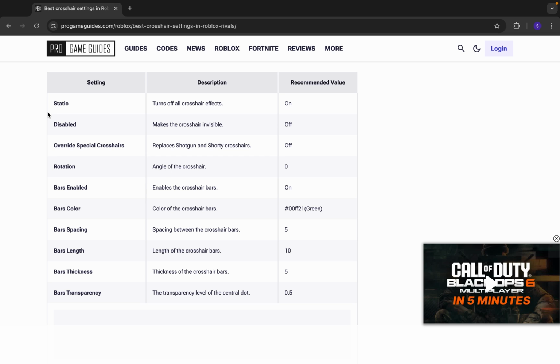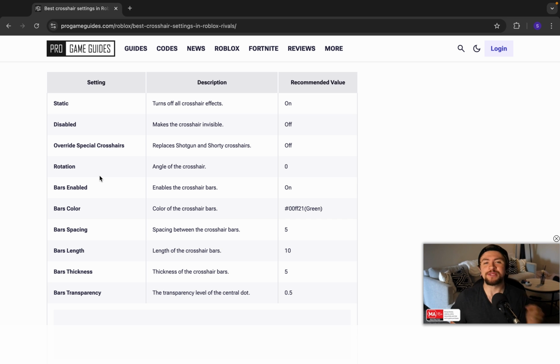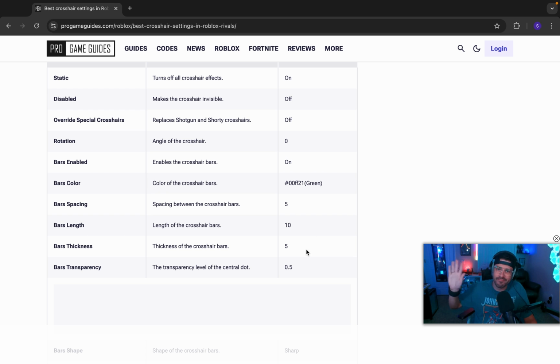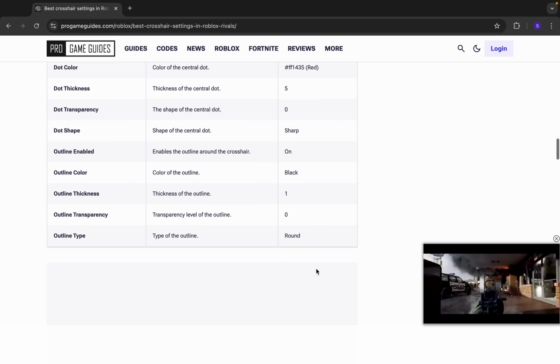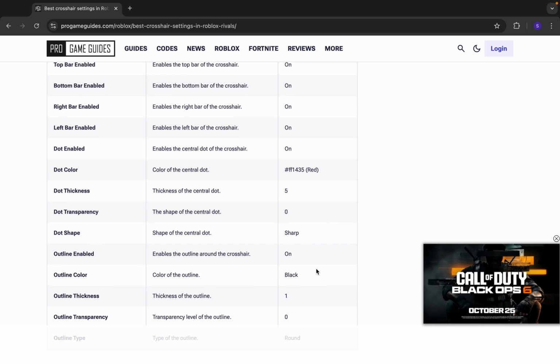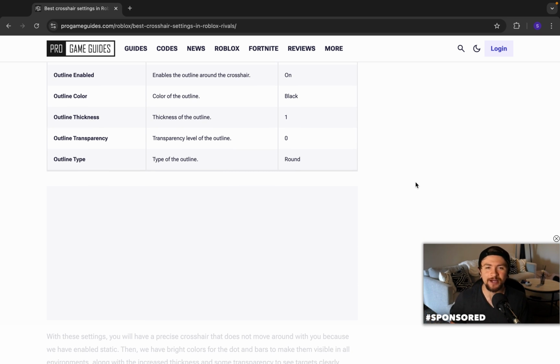So for example, you got the static, you got the disabled, you got the rotation, you got the bar spacing, bar length, etc. So yeah, just take a look at this guide and you can check all the settings, all the crosshair settings. And that's it guys, so I hope this video was useful.